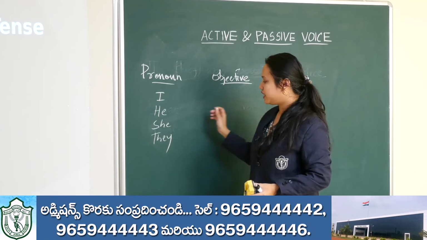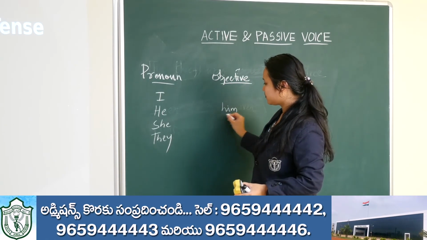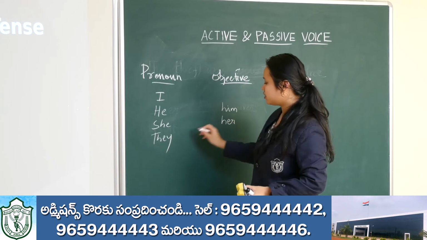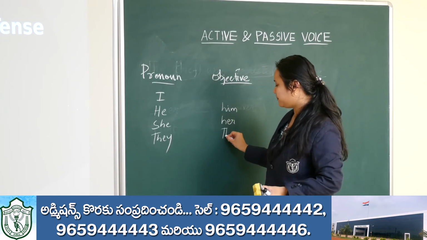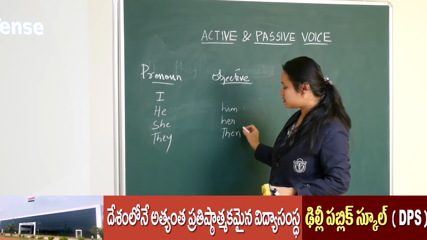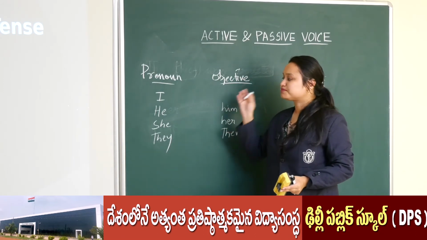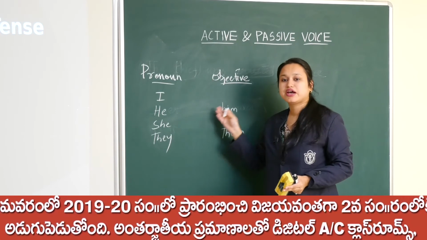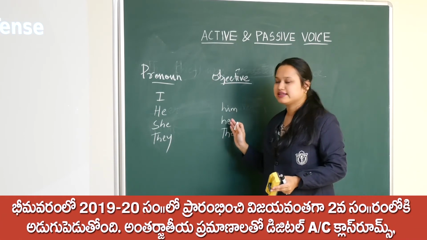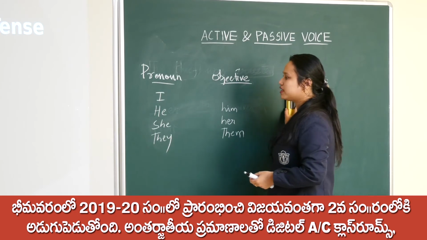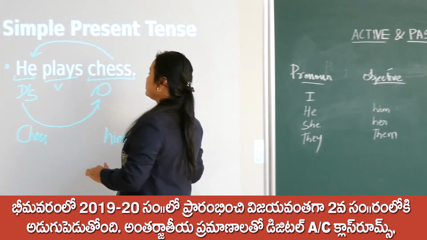If he is there, it will be him. If she is there, it will be her. If they is there, it will be them. Like that it will be changed, right? Whenever a pronoun is there, we have to take the objective case. This is, I think, clear to you.